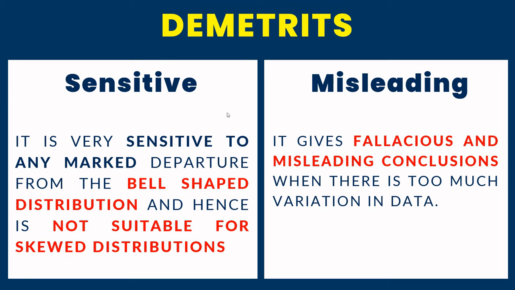Number 2, misleading. It gives fallacious and misleading conclusions when there is too much variation in the data. If your data set has large variation, arithmetic mean is misleading in such a scenario.